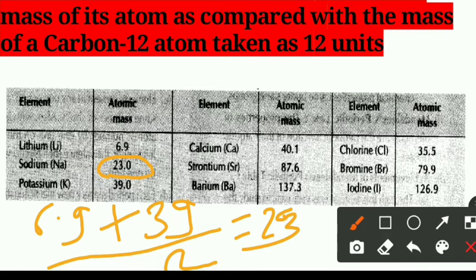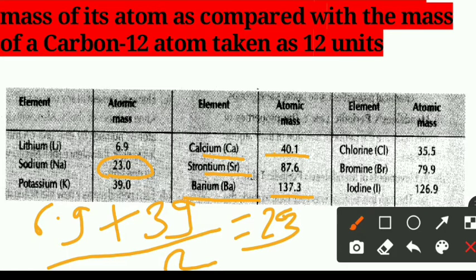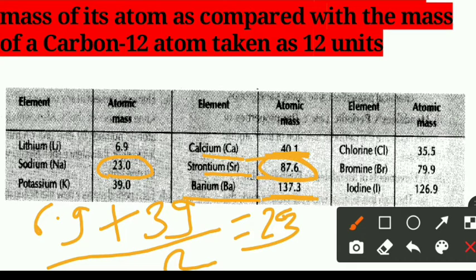You can take another example: calcium 40.1, strontium, and barium 137.3. Now, the average of the atomic masses of the first element calcium plus the third element barium, average means divided by 2, we get a value nearly equal to 87.6.